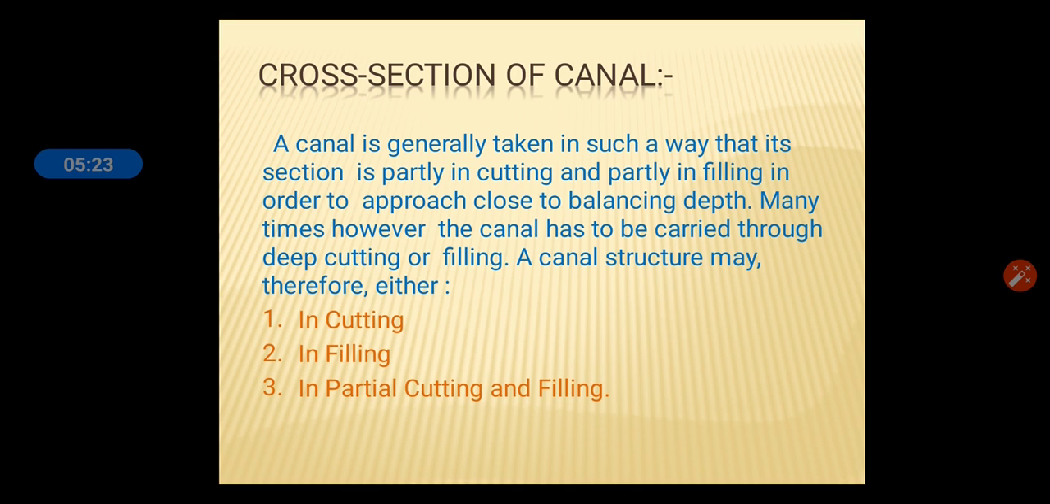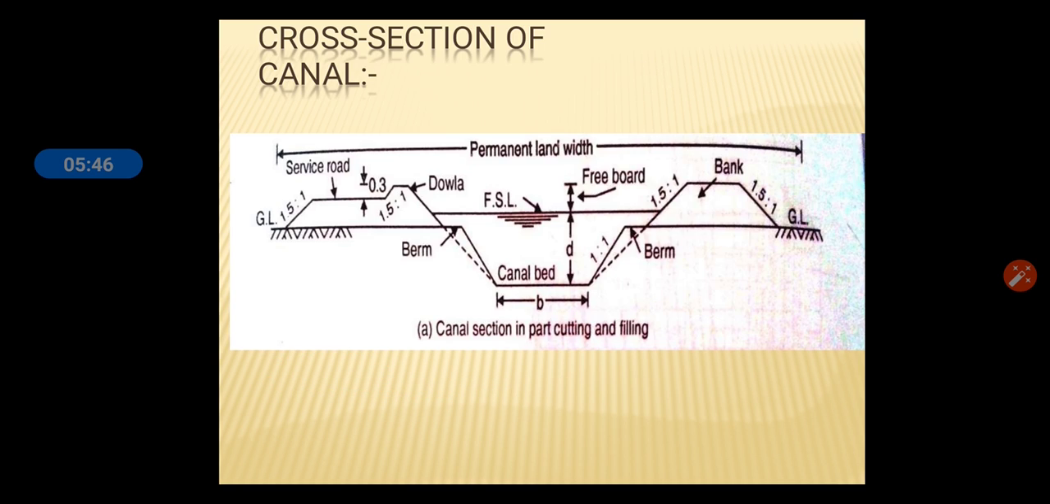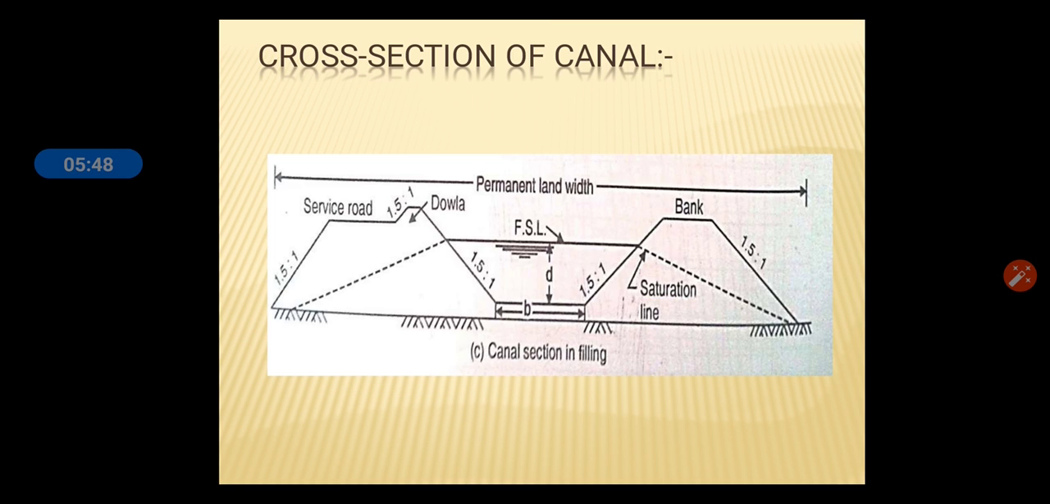Cross section of canal. A canal is generally taken in such a way that its section is partially in cutting and partially in filling. In order to approach close to balancing depth, many times, however, the canal has to be carried through deep cutting or filling. A canal structure may therefore be in cutting, in filling, or in partial cutting and filling, as shown in the diagram.